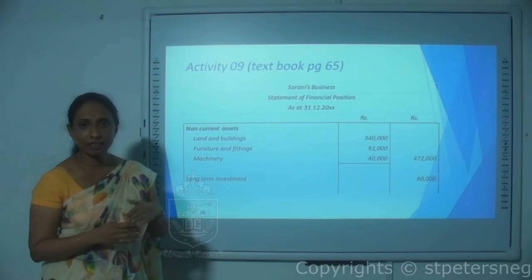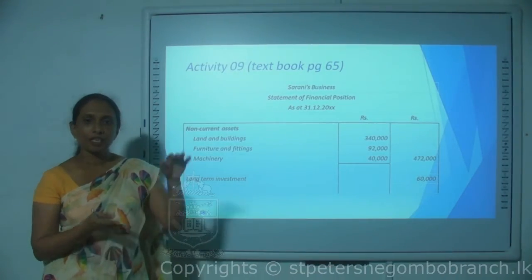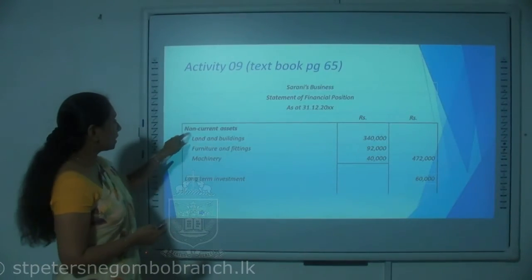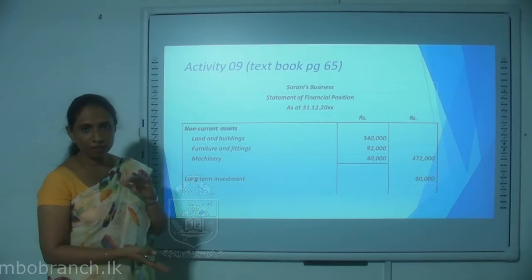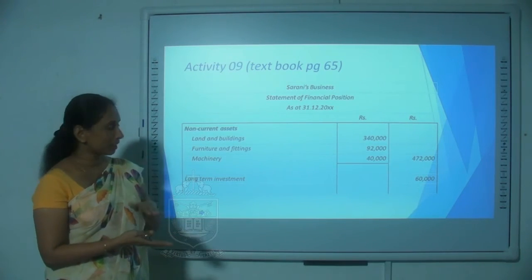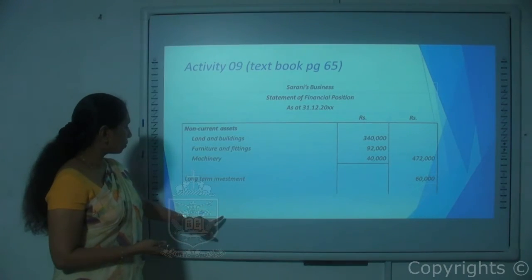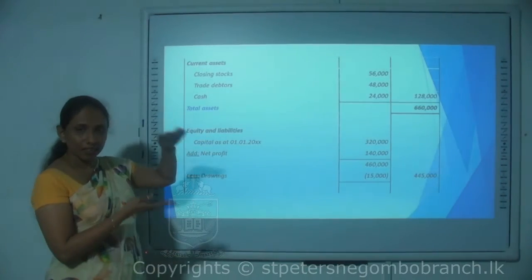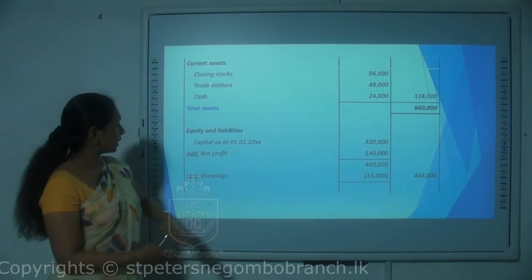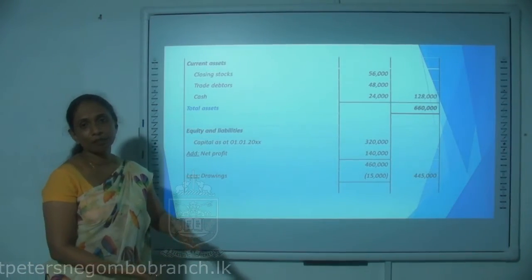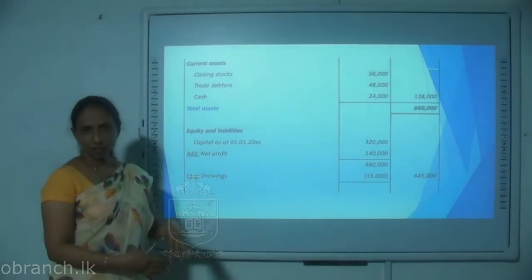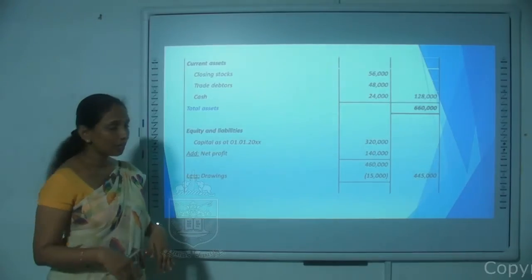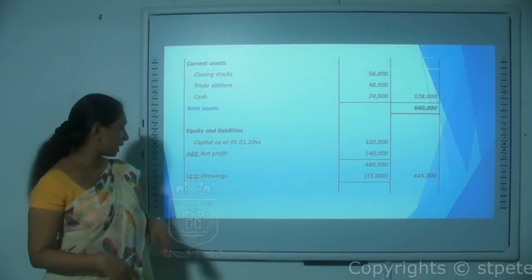You can put the subheadings leaving enough space to mention the line items, so that you can write down non-current assets, leave some space, say for about 5 to 6 lines, and then go to the current assets, leave some space, go to the equity and liabilities, again leave some space, and then write down the non-current liabilities and also the current liabilities.